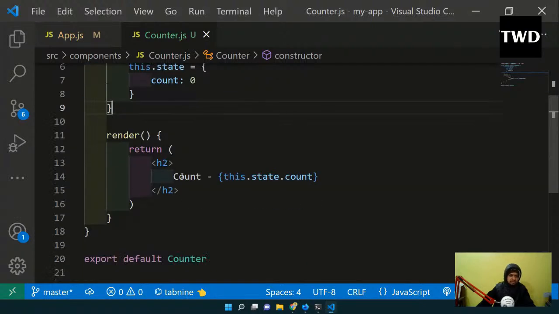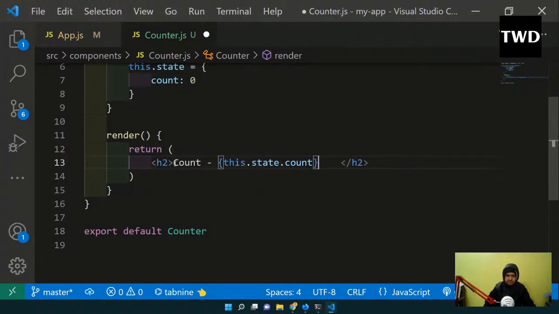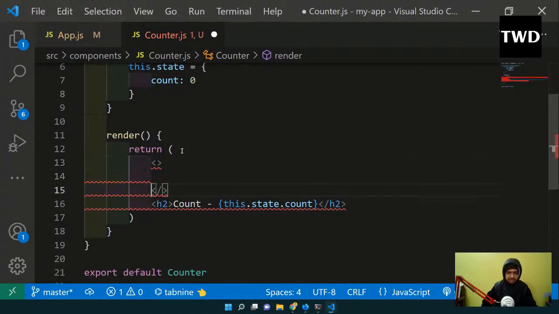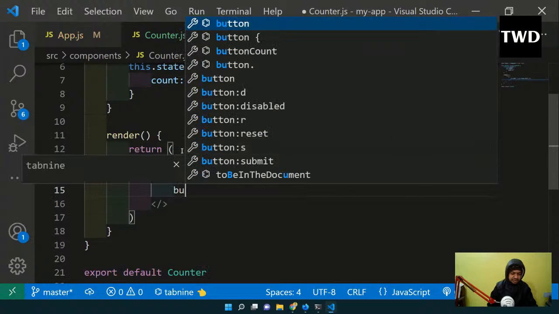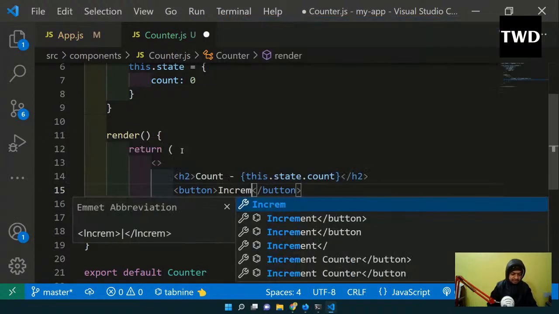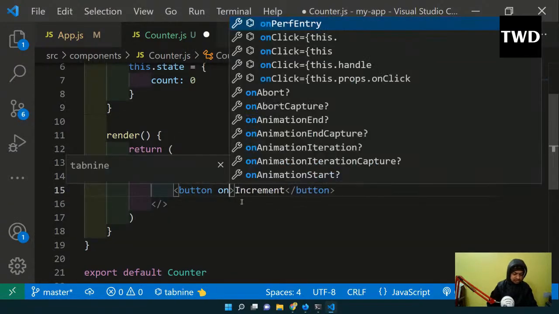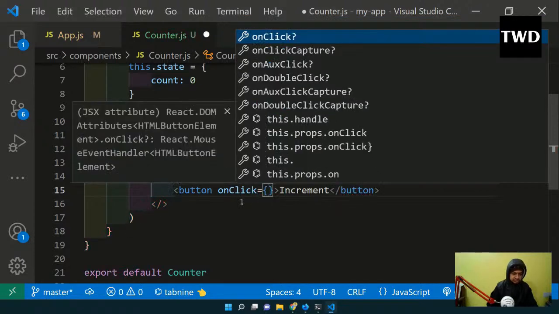The first thing I'm going to do is have a button. We'll have a React fragment because I have to wrap a button also. As we have seen in the earlier class, we need to wrap it in a React fragment, and then I will have a button, increment, and onClick equal to.